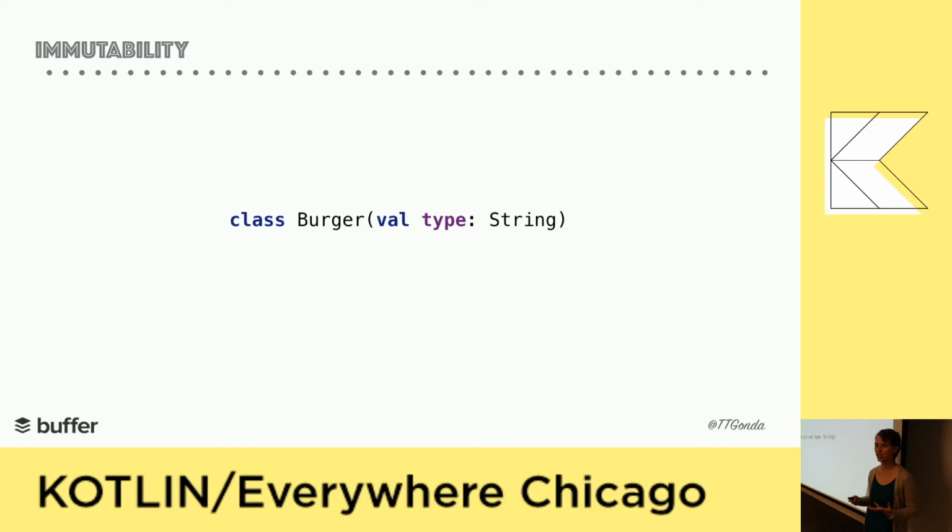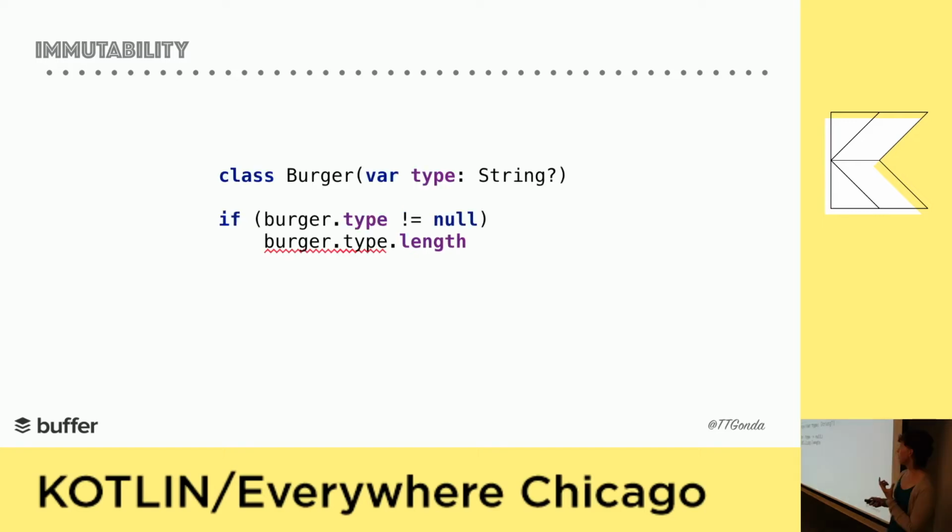We have our burger and then we check if it's null, but we still can't call something on it because Kotlin knows that technically sometime between our if statement, our check, and calling something on it, length in this case, it might not be non-null anymore. Something on another thread could have changed it. It might be unlikely, but it could happen.